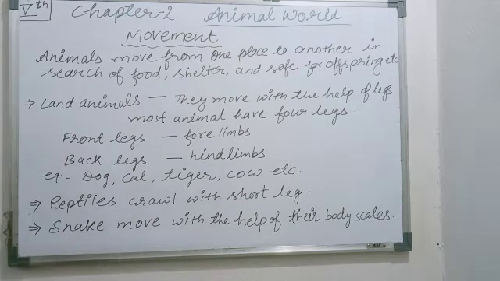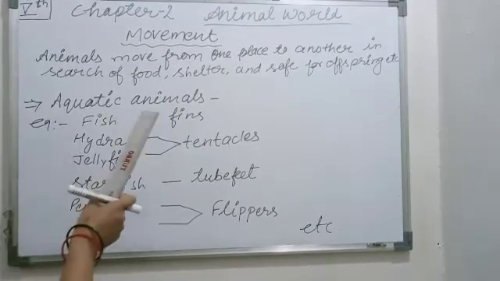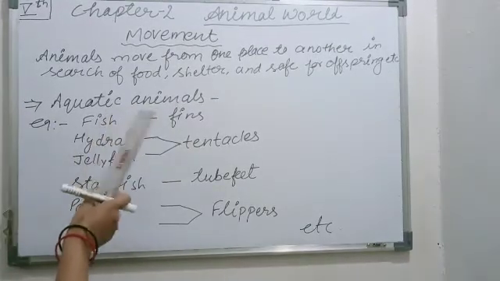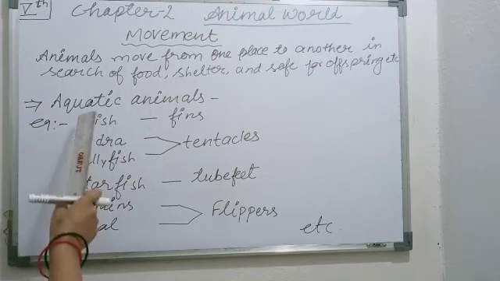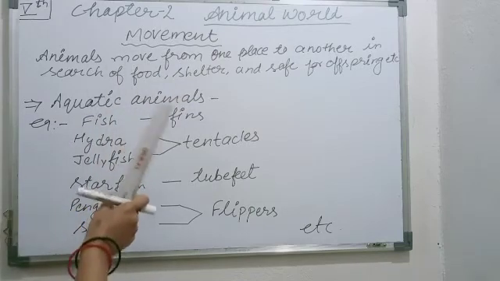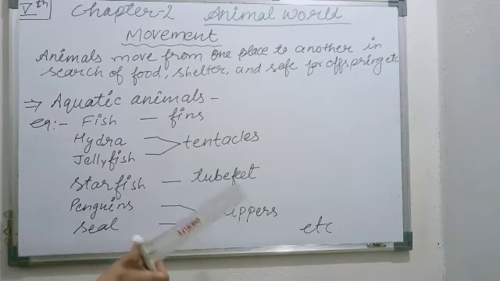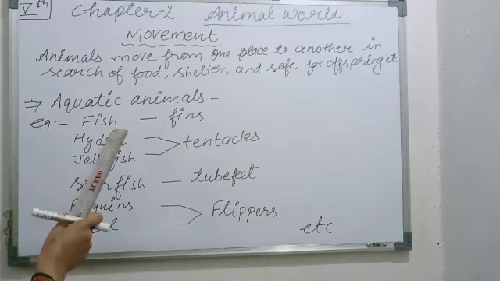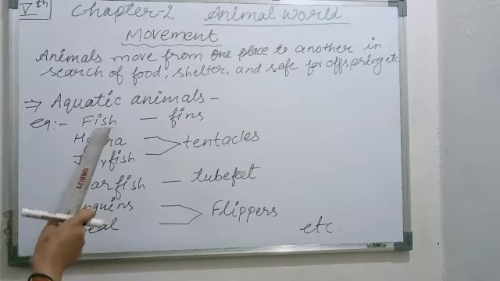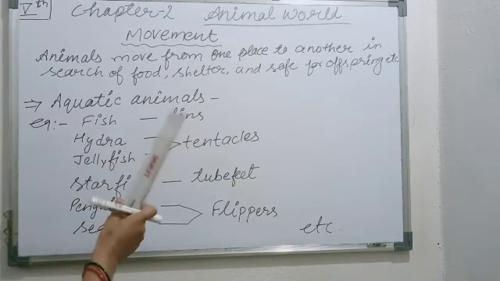Okay. Next we will discuss how aquatic animals move. Now, as you know, animals who live in water are known as aquatic animals. So they have different body organs for movement in the water. If we talk about the fish, see here, fish use fins to move in the water.